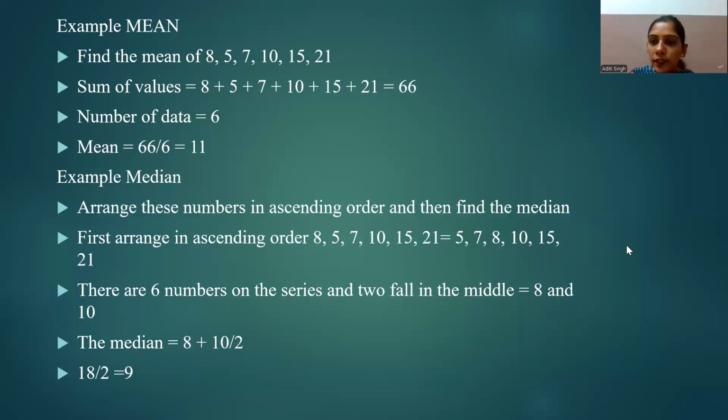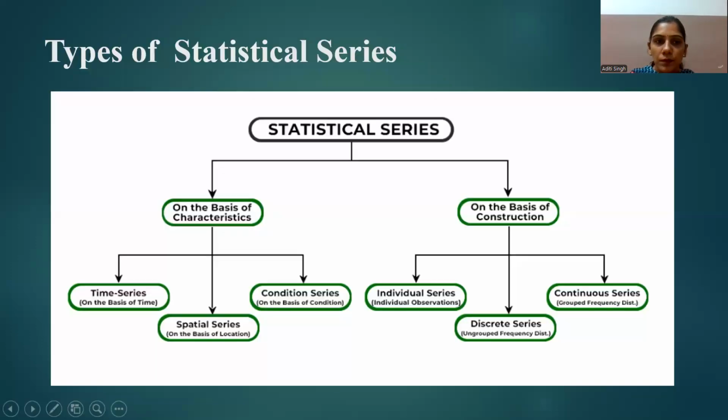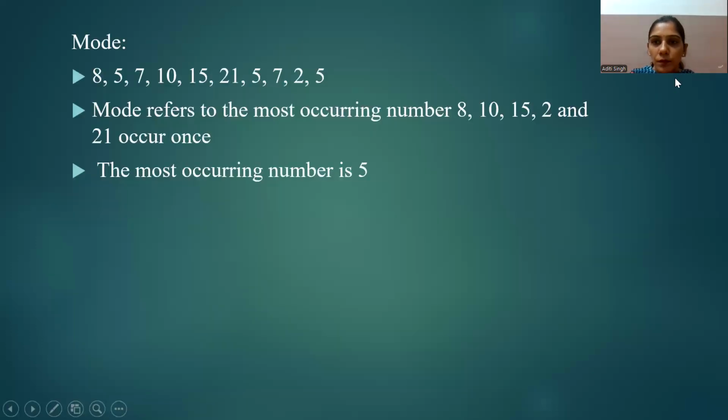Now let's understand the example of mode. For calculating mode, we have a given data series of 8, 5, 7, 10, 15, 21, 5, 7, 2, and 5.